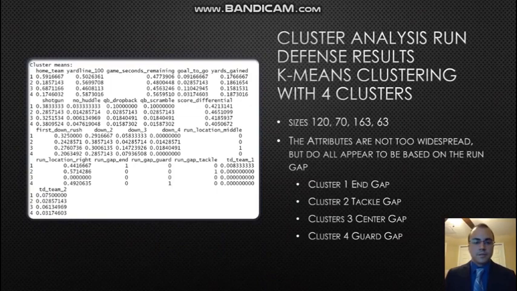So there isn't a huge difference there, which means that the defense probably is pretty weak at stopping runs to the outside. We can also see that rushes to the outside, which is cluster 1, has the highest value of first down rush, which means they're giving up the most first downs when they run to the outside. So let's see, is it when they run to the right or to the left that the outside is weak? Well, you can't run to the middle if you're running outside. So when we look at the run location, it looks like it's more towards the left than to the right. It's not by a huge amount, but it does make it look like running to the left is going to provide the team with more success against the Jaguars defense.